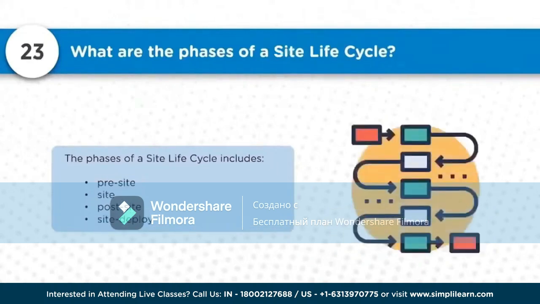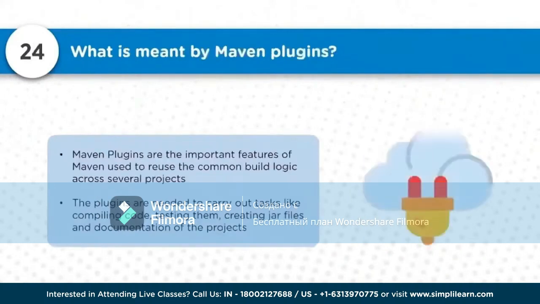Now, what are the different phases of the site lifecycle? Pre-site, site, post-site, and site-deploy. These are the different phases available in the site lifecycle. What exactly do we mean by a Maven plugin? This is the huge difference between Ant and Maven, because in Ant we did not have that much support for plugins, and that's the reason why we had to deal with all the build configurations.